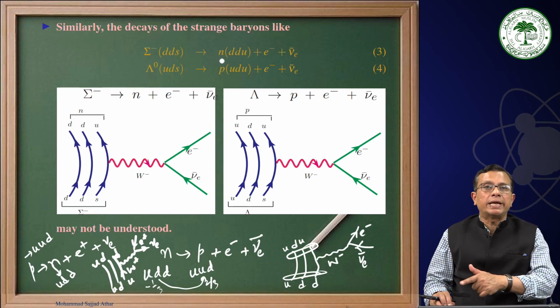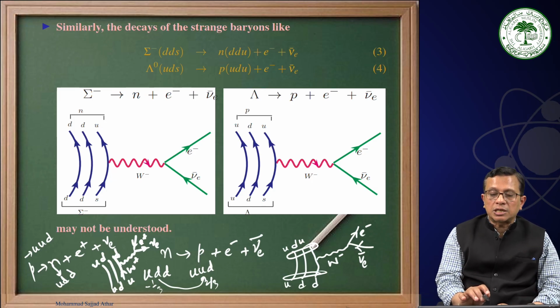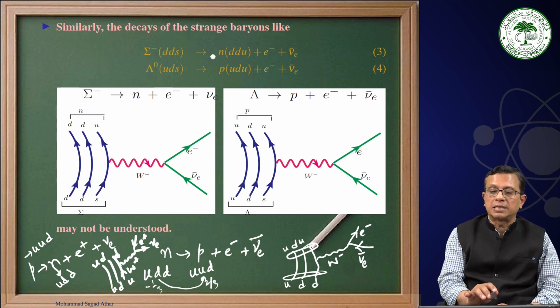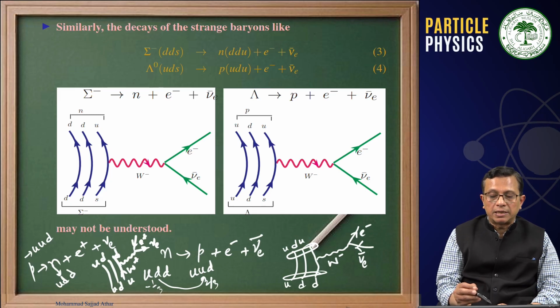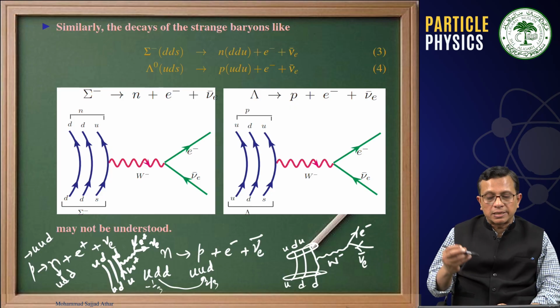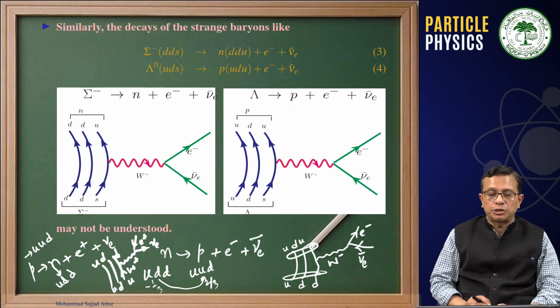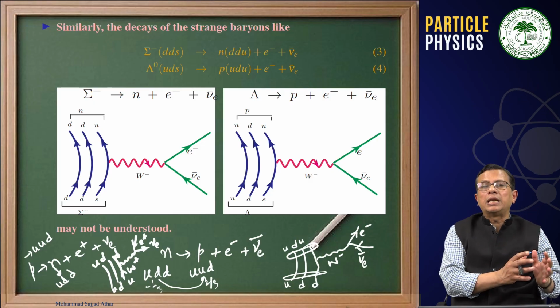Sigma is also decaying into non-strange particles like neutron, and that means what is actually happening? An S quark is getting converted into a U quark in both cases. If you look at them carefully, S is getting converted into U by emitting a W minus, and that W minus is giving rise to electron and antineutrino. Therefore, the picture is not exact if we compare with the lepton sector.